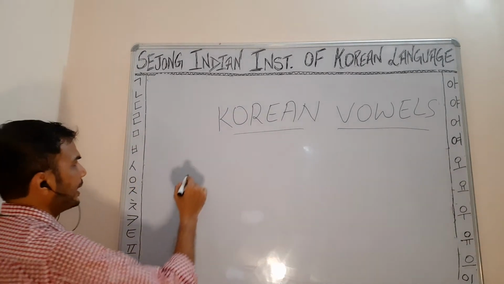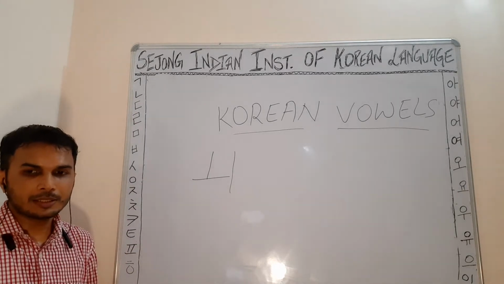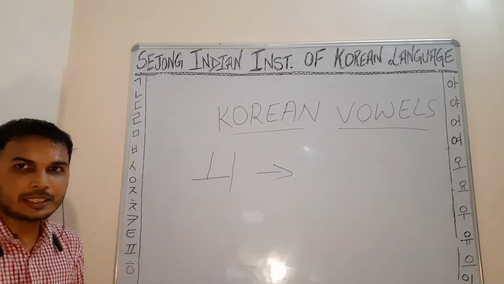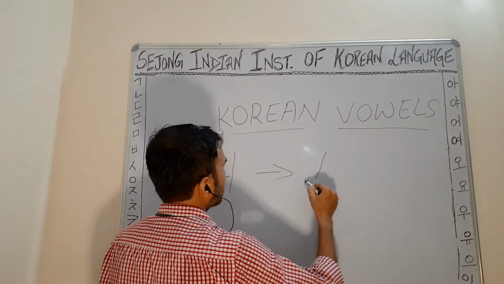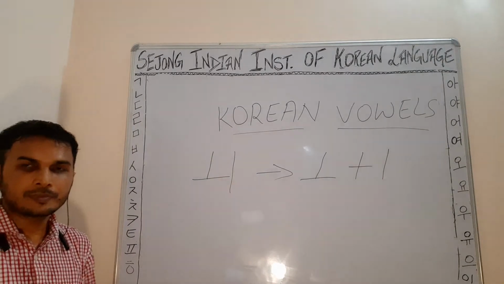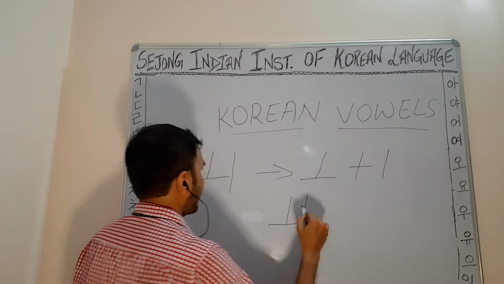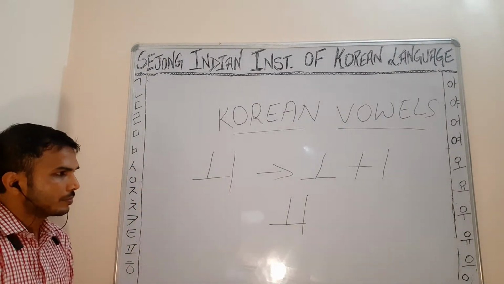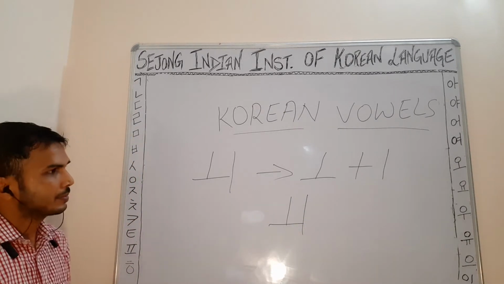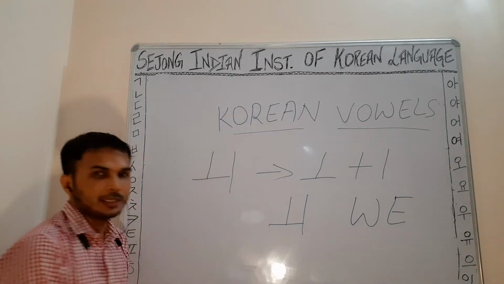So we is a combination of, can you guess? Right. It is a combination of o vowel plus e vowel. So it will become we. So the sound of we, we can write it W and E, we.